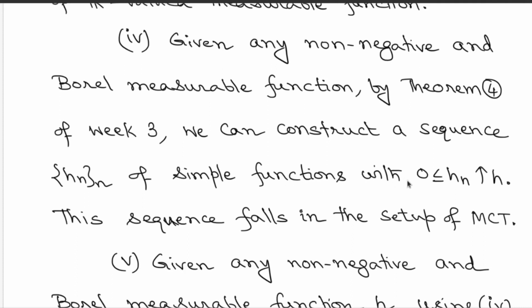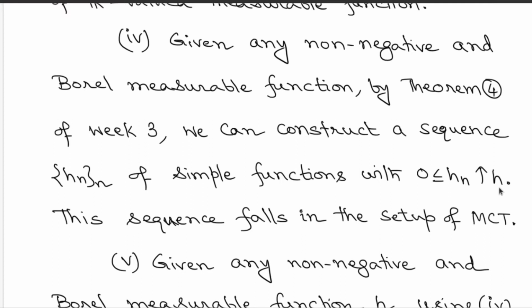So this falls exactly in the setup of the MCT, that these hns are nice functions, simple of course, and in particular measurable, and hns are dominated from below by 0. So hns are non-negative and they increase to h.